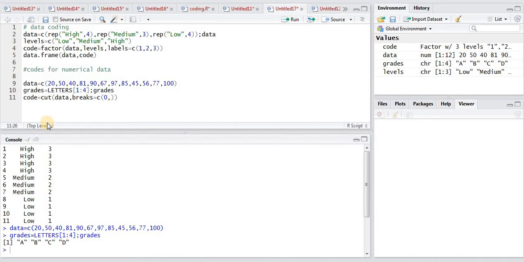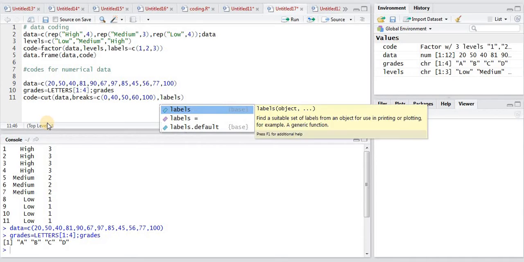We can break this data as 0 to 40 will be graded as A, 40 to 50 will be graded as B, 50 to 60 will be graded as C, and above 60 up to 100 will be given a grade as D. So let us label it.